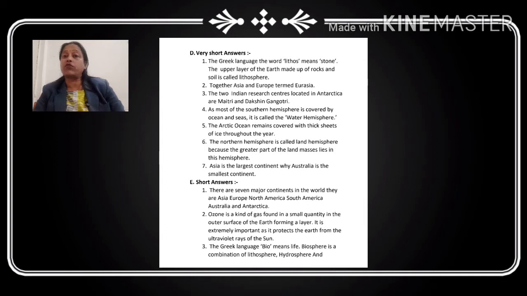Okay, what is the meaning of the lithos? Lithos means stone. So the upper layer of the earth is made up of rocks. It means stones. The upper layer of the earth made up of rocks and soil. So that's the reason we call this the lithosphere.